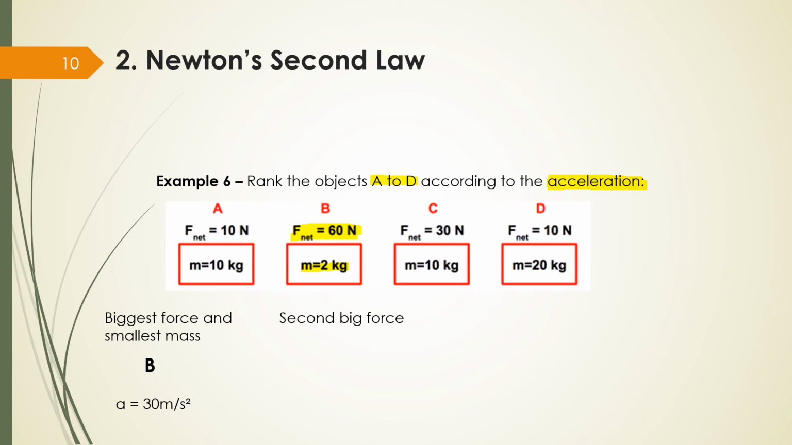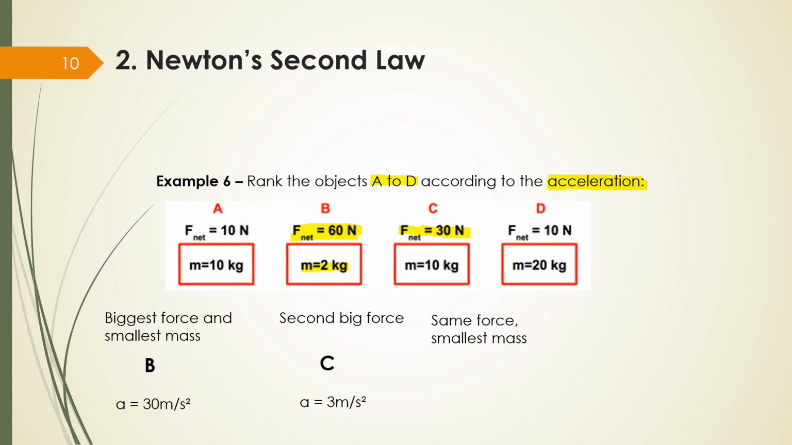Who has the second biggest force? A has 10, C has 30, and D has 10. So C has 30, right? C is going to be the second one. If I calculate the acceleration, it's going to be 3 meters per second squared.